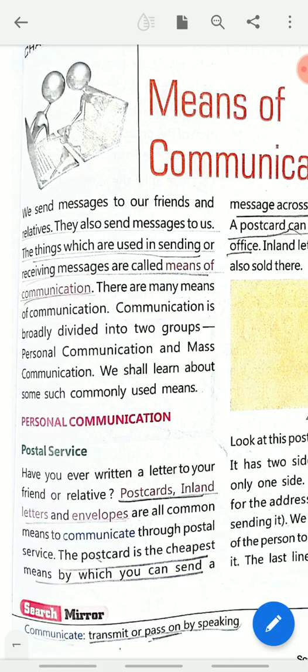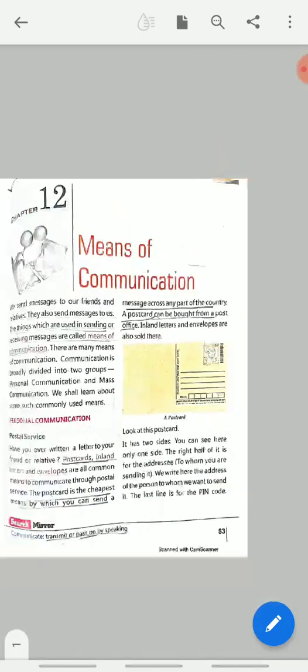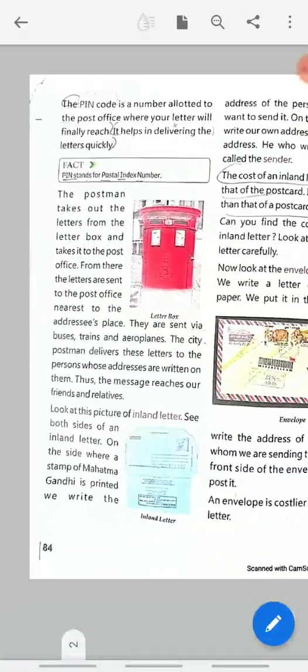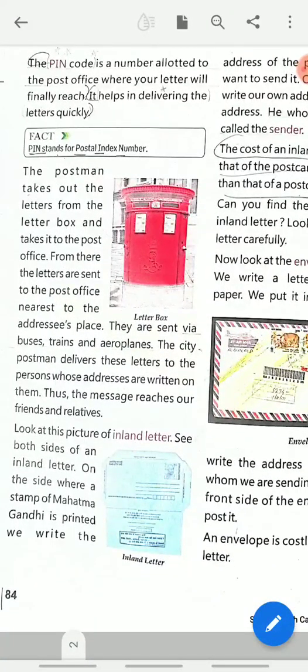So in the last class we have done personal communication. In that we did postal service: postcard, inland letters and envelopes. Here also I told you the full form of PIN and what the PIN code means.